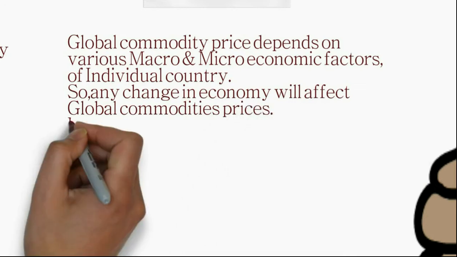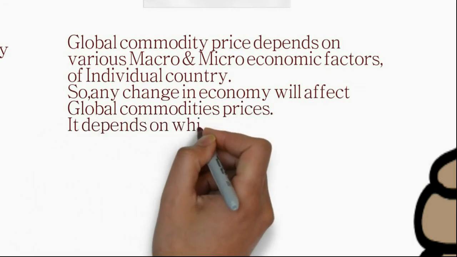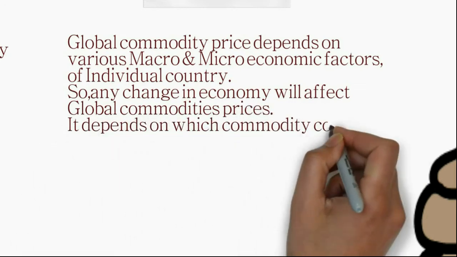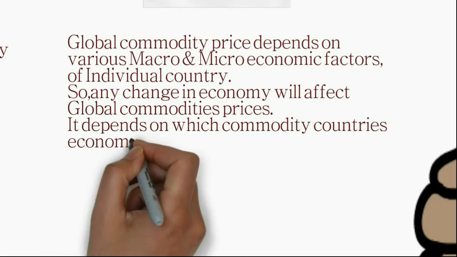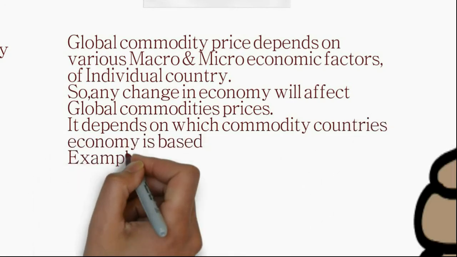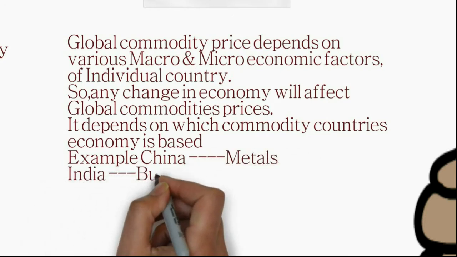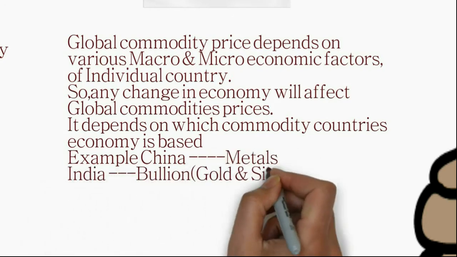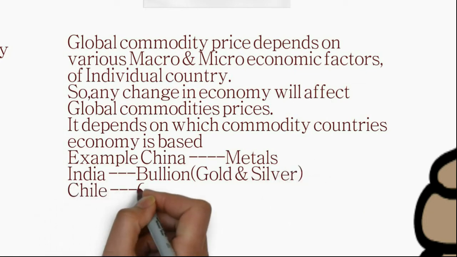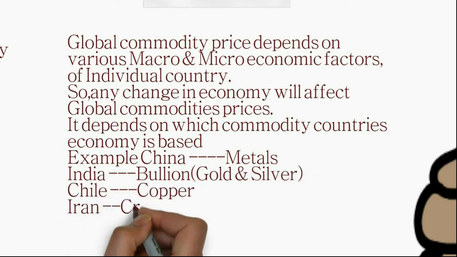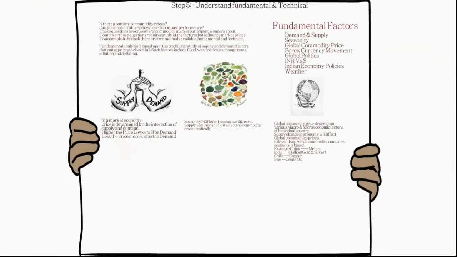Example, China is dependent on metals, India on bullion, gold and silver, Chile produces copper, and Iran's economy is dependent on crude oil. So any change in the global commodity or in the country will affect the commodity based on their production.